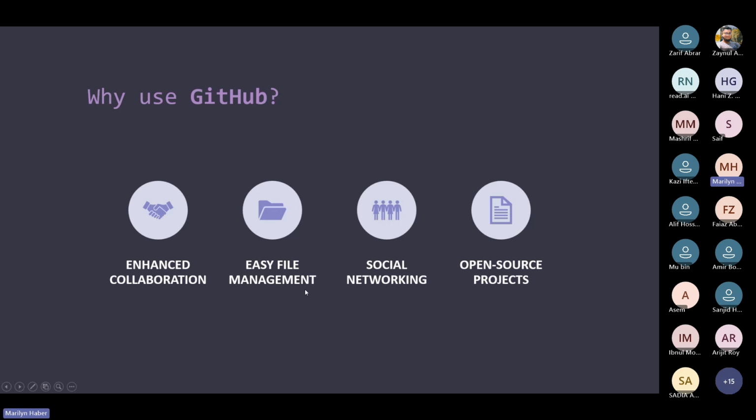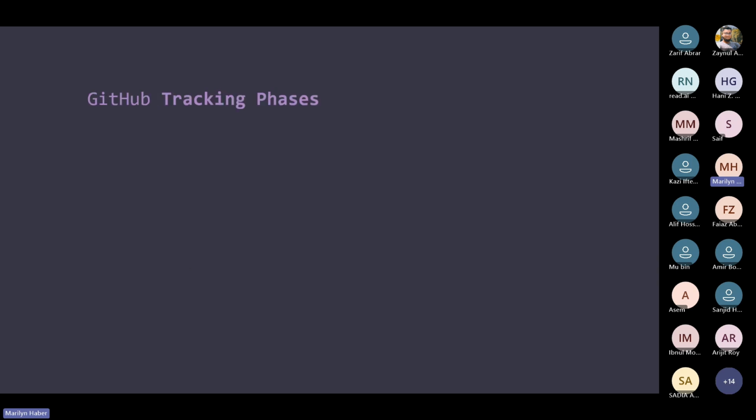Moreover, it's easy to use. It's not a hassle to manage the files online. It's totally different. It's totally easy. Moreover, you can network with fellow developers and see what projects they are working on. Moreover, you can check some open source projects, one of which is actually Git, which is funny because Git was created before GitHub and still it's an open source project hosted on it. So let's continue.